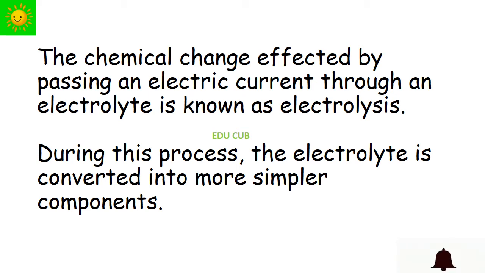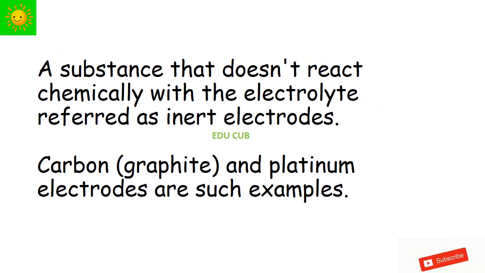During this process, the electrolyte is converted into simpler compounds. A substance that doesn't react chemically with the electrolyte is referred to as an inert electrode. Carbon and platinum electrodes are such examples.